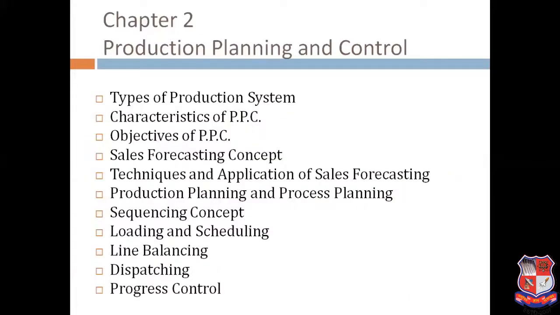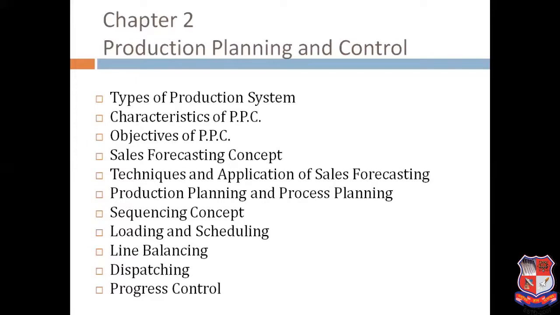Now, the contents of production planning and control. As you can see, these are the main topics of chapter number 2 as per the GTU syllabus: types of production system, characteristics of PPC, objectives of PPC, how we can increase efficiency and productivity, sales forecasting concept, techniques and application of sales forecasting, production planning and process planning, sequencing concept, loading and scheduling, line balancing, dispatching, and progress control.